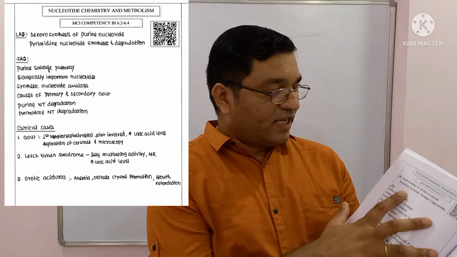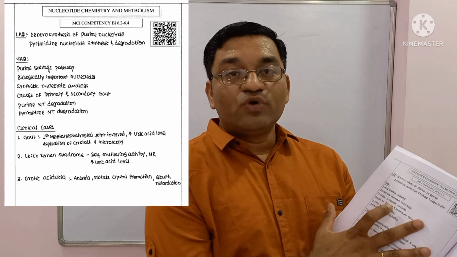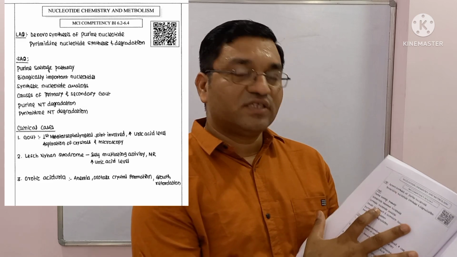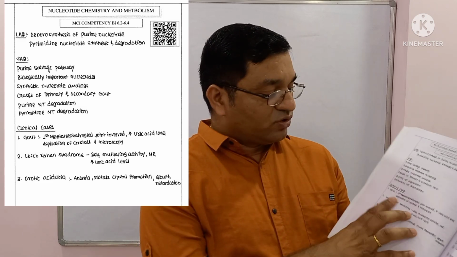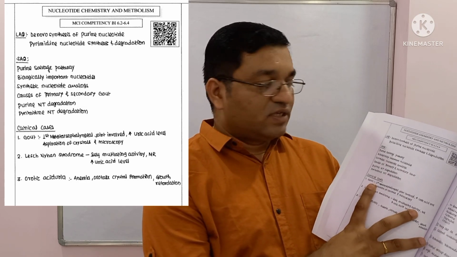These are the two important LAQs. The most important SAQ from this chapter is the purine salvage pathway and the disorder related to the purine salvage pathway, that is Lesch-Nyhan syndrome. Then the important case is gout. This is the most important case from this chapter. In this way the topics are discussed.